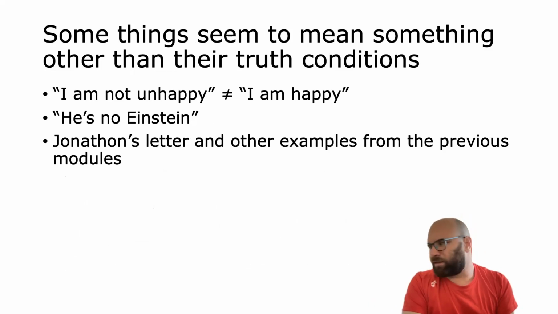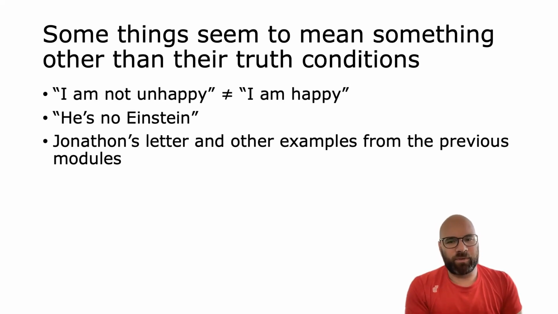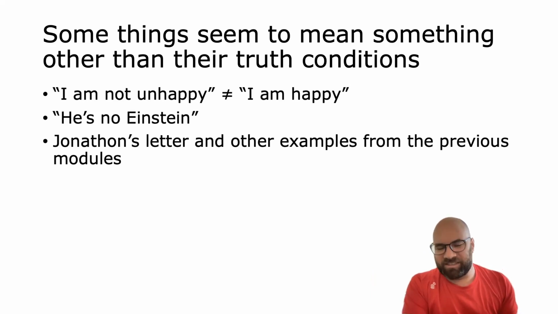Last of all, there can be sentences that mean something different from their truth conditions. For example, in the reading from the Novak textbook, Novak points out that sentences like, I am not unhappy and I am happy don't really seem to mean the same thing, even though literally they have the same truth conditions. There's also examples like if I point at someone and say, he's no Einstein, literally that just means he is not Einstein, or his last name is not Einstein. But usually we might also interpret that as meaning he's stupid or he's kind of an idiot.